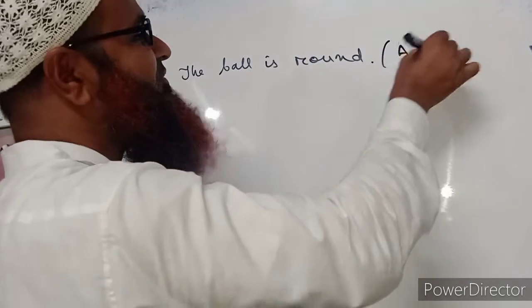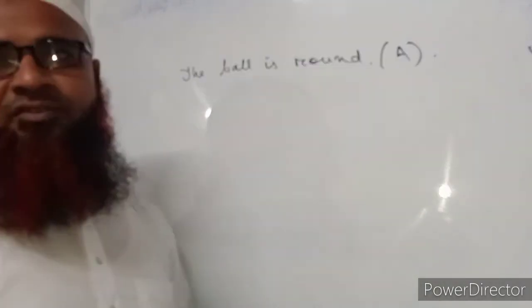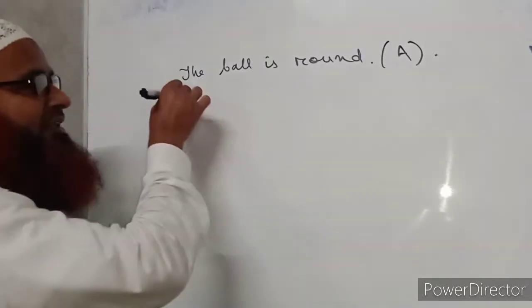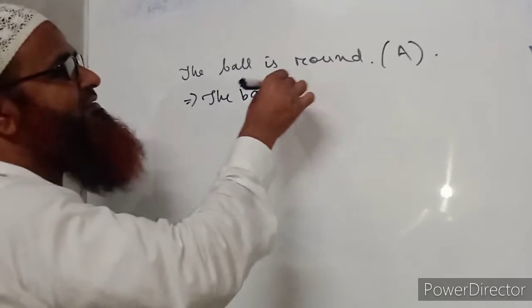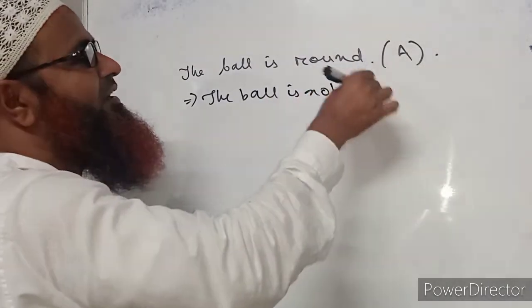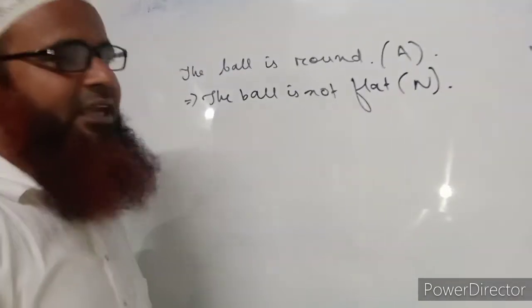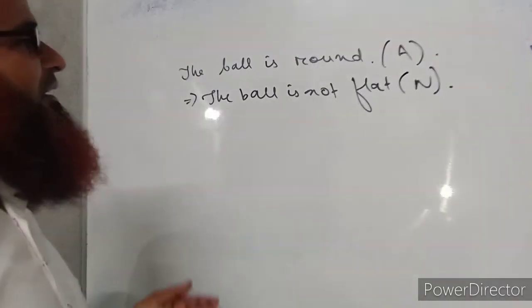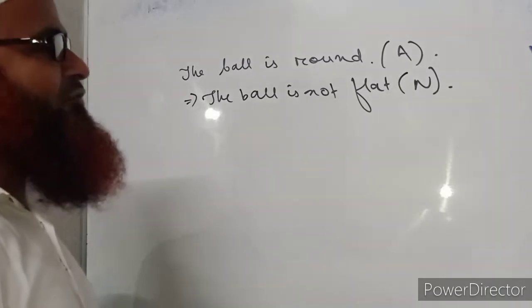So it's an affirmative sentence, and if we want to change it into negative without changing its meaning, it will be, the ball is not flat. The ball is not or isn't flat. So it will be a negative sentence of the affirmative sentence, the ball is round.